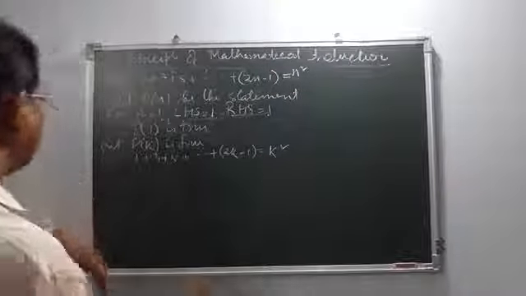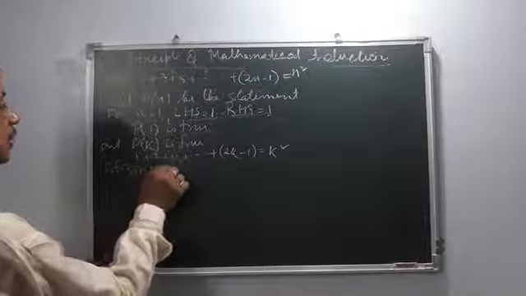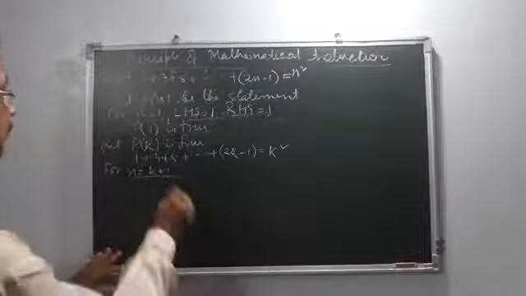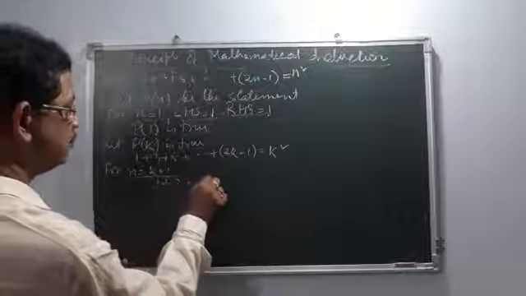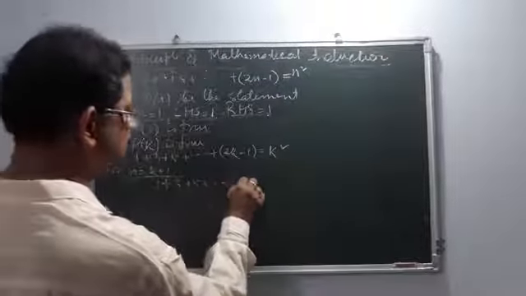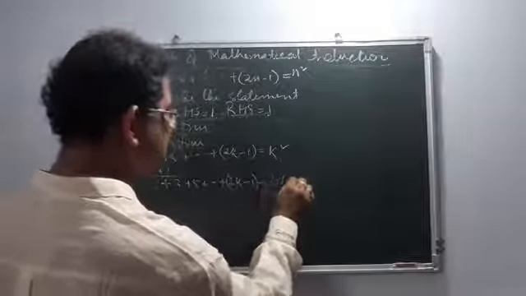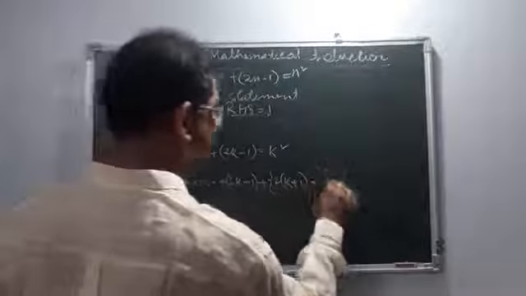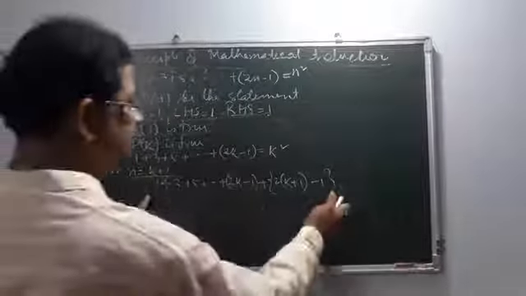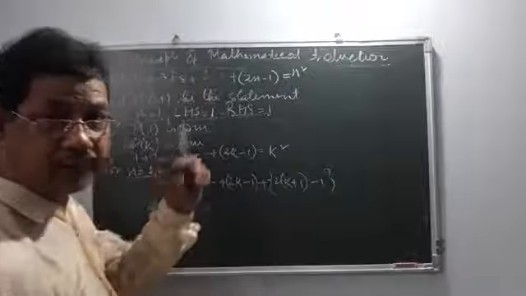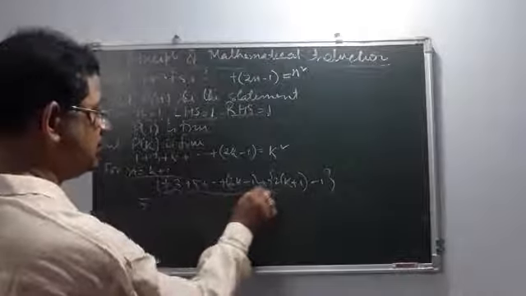Now if we take n equal to k plus 1, then the terms will be 1 plus 3 plus 5 plus dot dot dot plus (2k minus 1) plus (2(k+1) minus 1). Our target is to prove (k+1) squared.